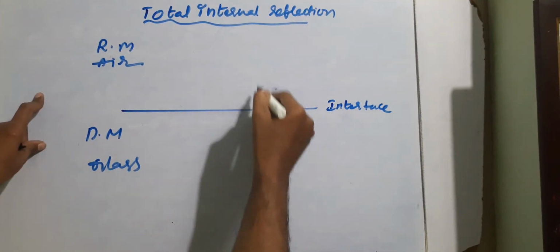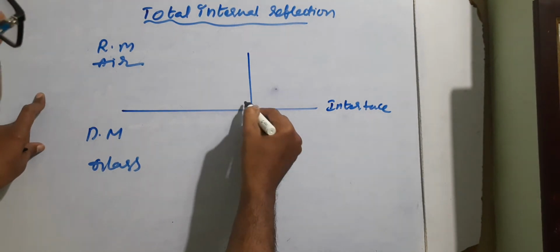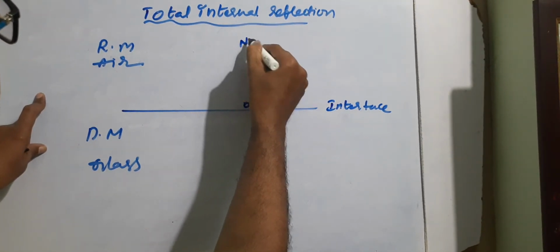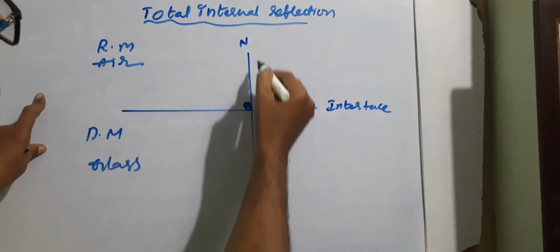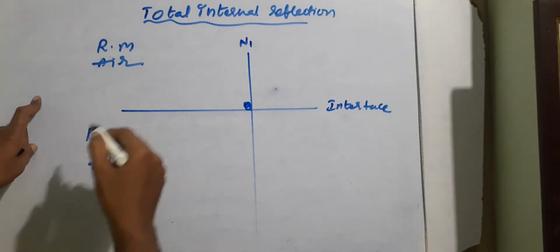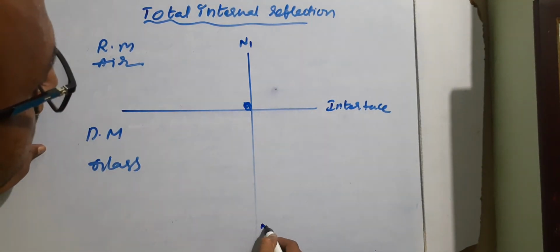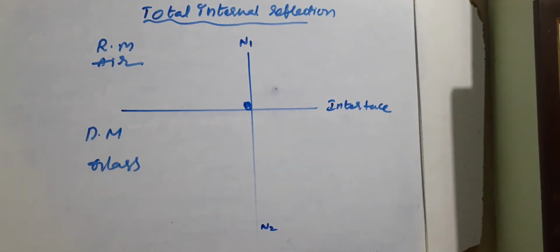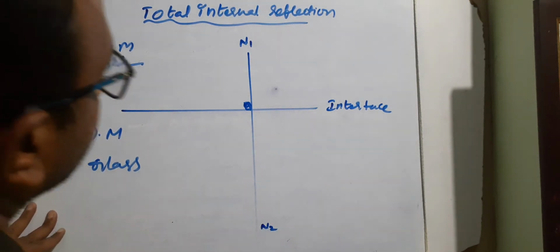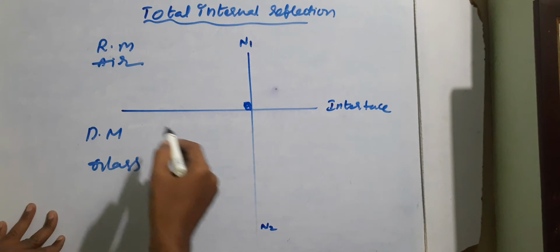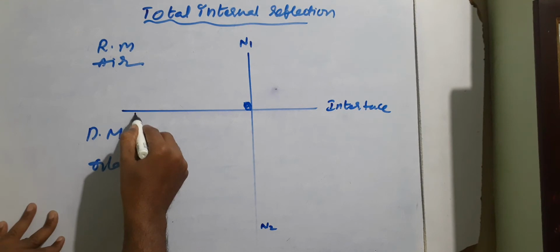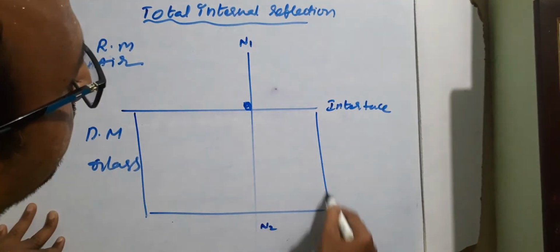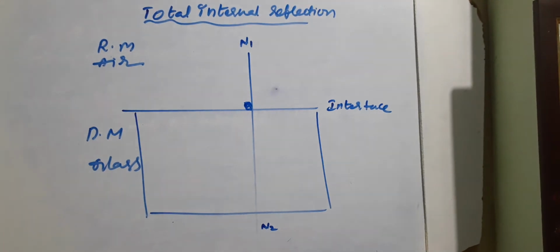Now, from the point O we have considered ON1, which is the normal drawn to the interface in the rarer medium, and ON2, which is the normal drawn to the interface in the denser medium. Suppose up to this point it is glass. Students, you can consider this one is glass, so it is a denser medium. It is a material medium. You can understand this.